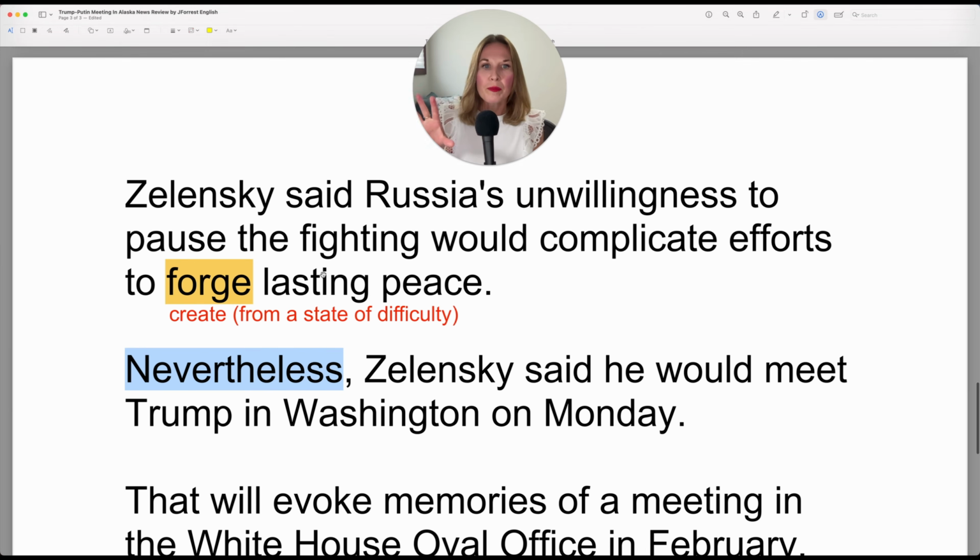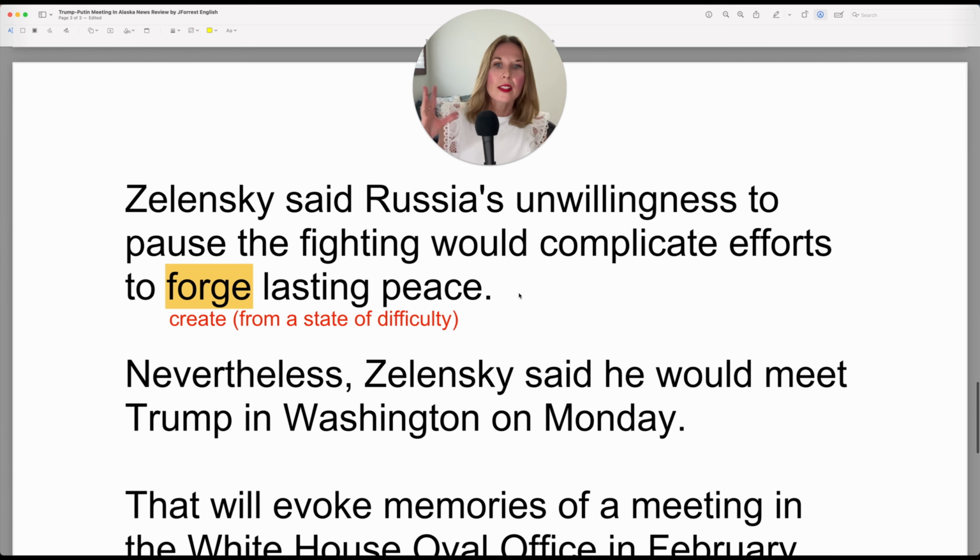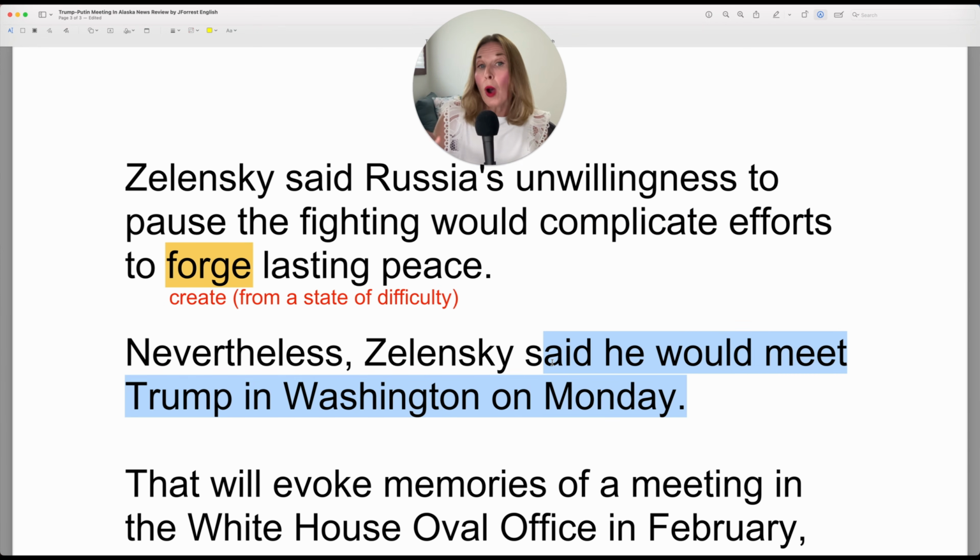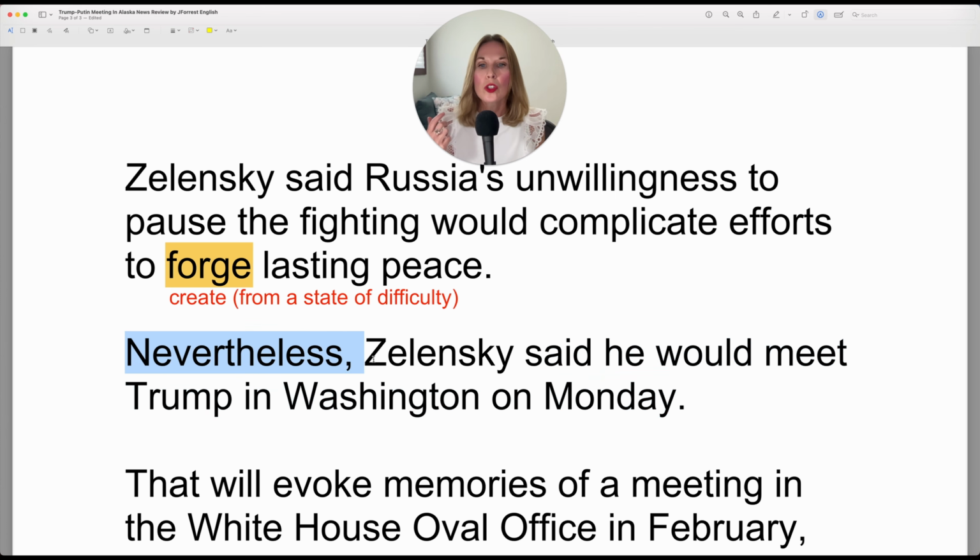So here, this sounds somewhat negative because Russia's unwillingness will complicate efforts. But then this is something positive. Zelensky said he would meet with Trump. So that sounds positive. So we can use nevertheless to connect two opposing ideas, a negative and a positive, or you can start with a positive and then connect to a negative.